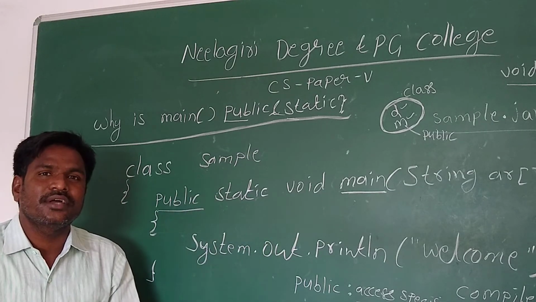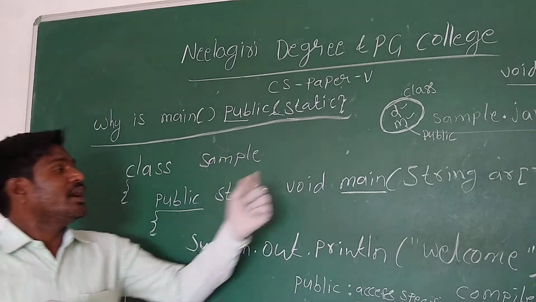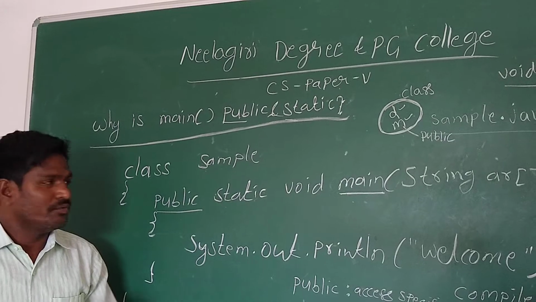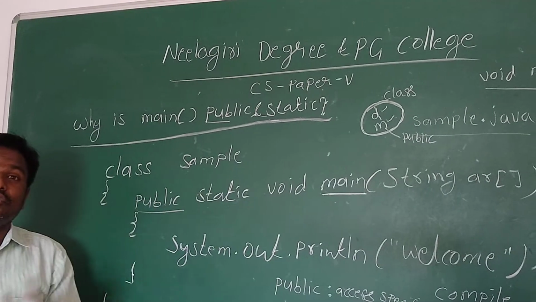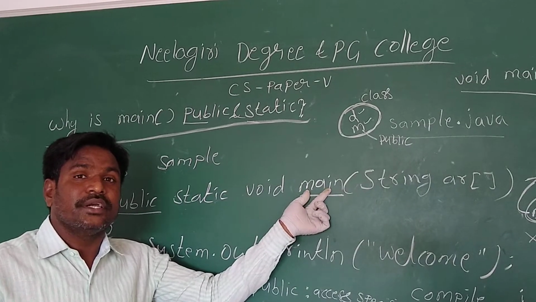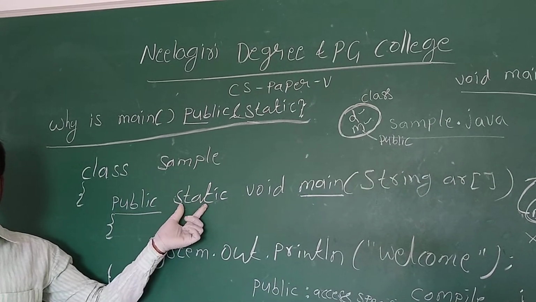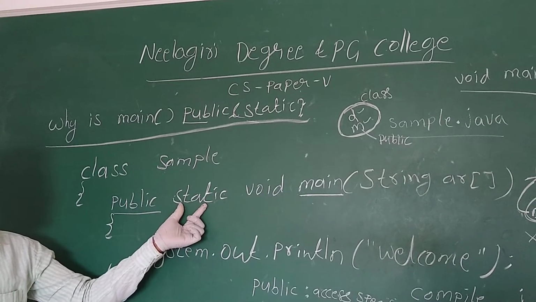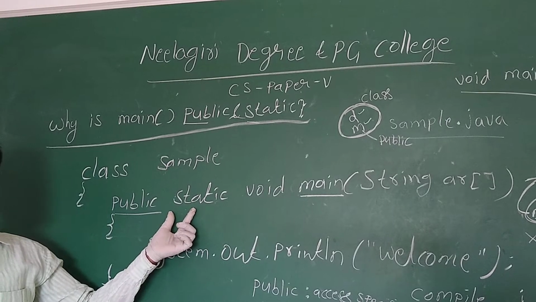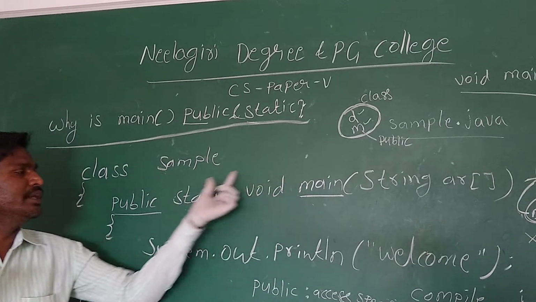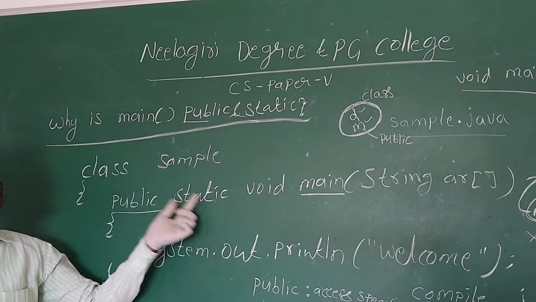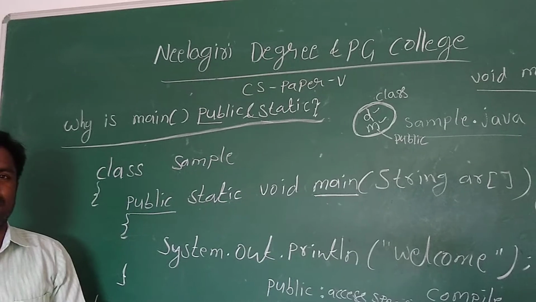Before this, where would we create the object? So we have to call this main method without an object. We can call a method without an object only if we declare it as static. That is possible only when we declare the method as static. That's why main has to be declared as static.